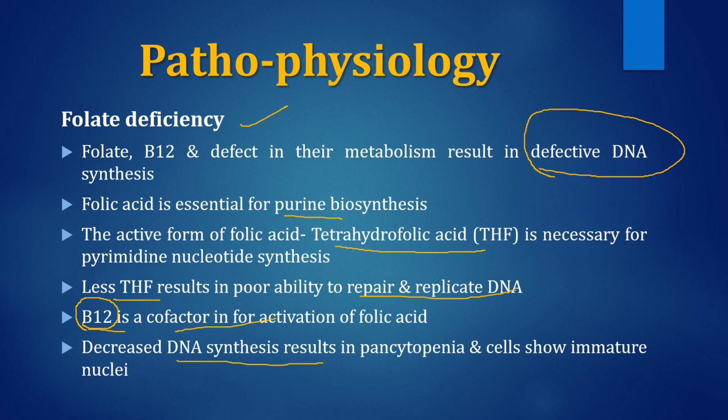And this decreased DNA synthesis will result in pancytopenia. All the cell lines, whether they are erythrocytes, leukocytes or platelets, will be produced in lesser number, and there may be immature nuclei in these cells. The cytoplasm will mature fast because there will be normal growth of cytoplasm, while the nucleus will not mature because DNA synthesis is impaired.